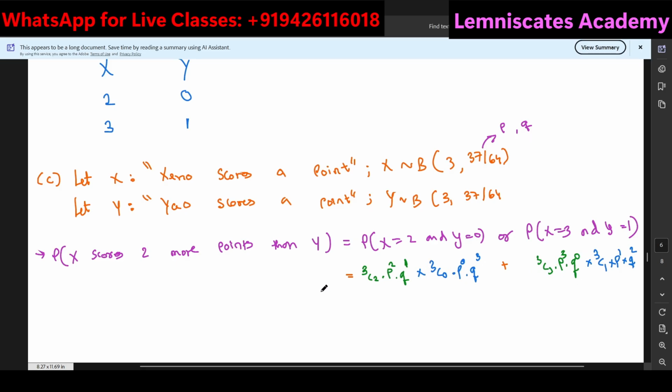So I can simply say that this is equal to 3C2 is 3, so 3 times p squared and then q to the power of 4, plus 3C3 is 1, 3C1 is 3. So again you are having 3, then p to the power of 4 and q to the power of 2. So yeah, this is the final formula.